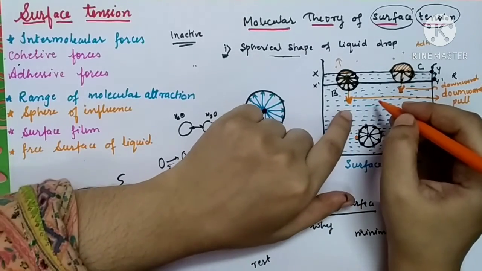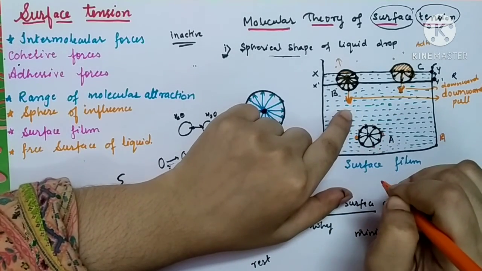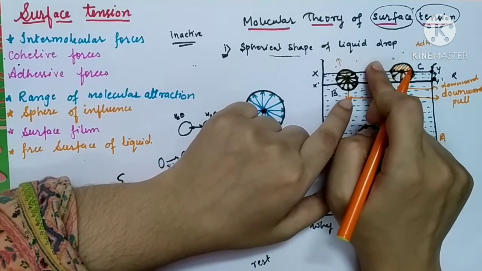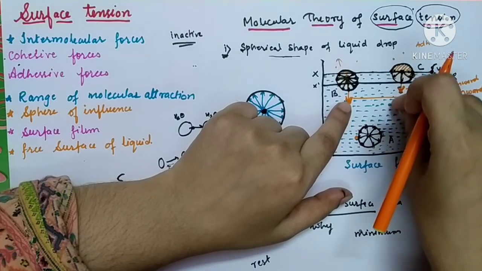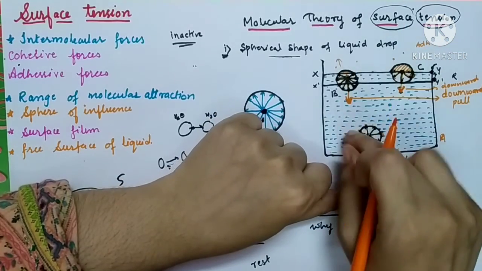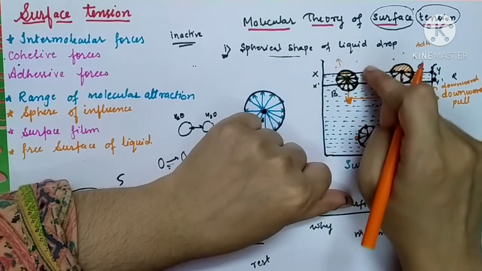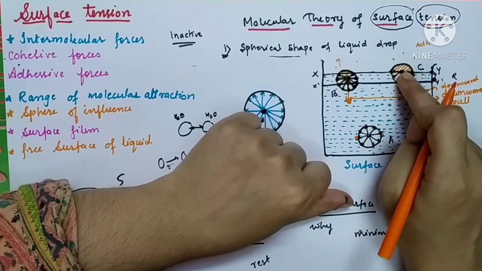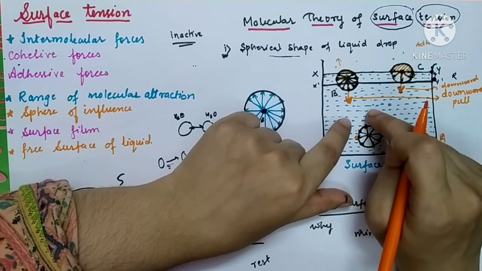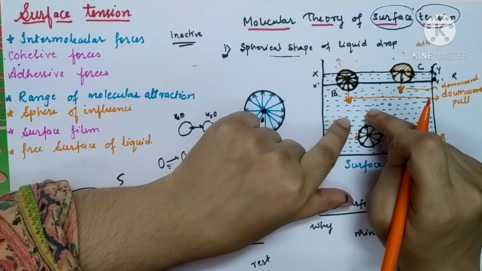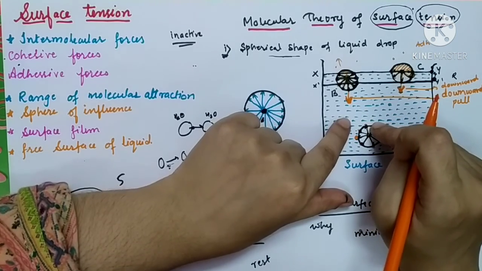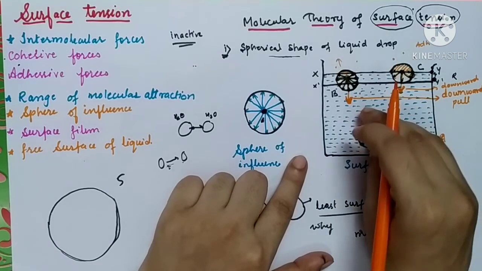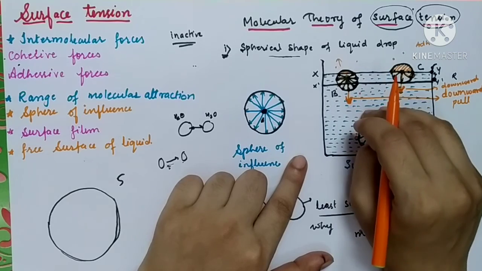Let's see what happens when we increase the surface area of a liquid. Consider the same surface. If you want to increase the surface area, you need to bring some molecules from the interior of the liquid to the surface. When we do this, the surface area of the liquid will increase. But each and every molecule is being acted on in an inward direction because of the downward pull.